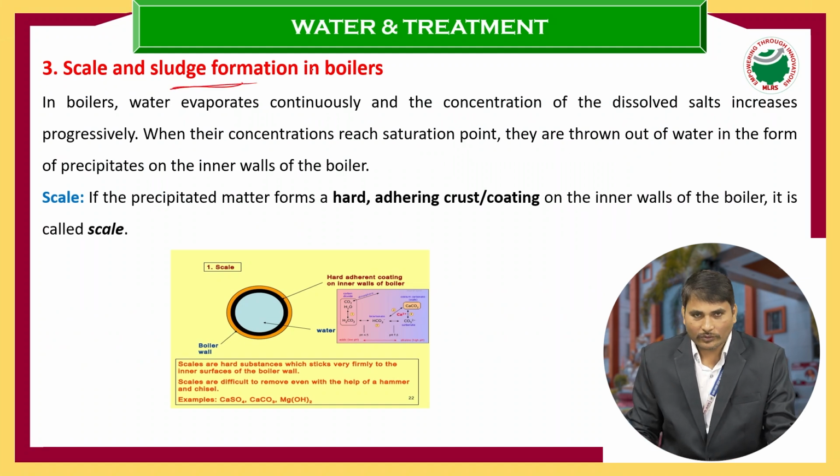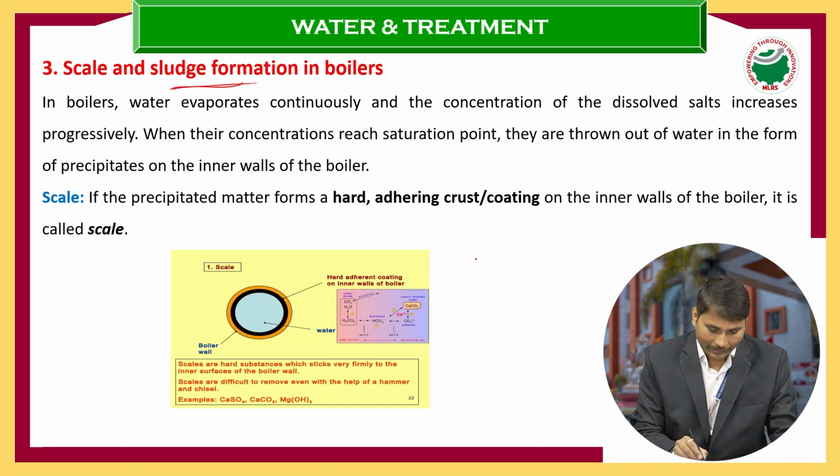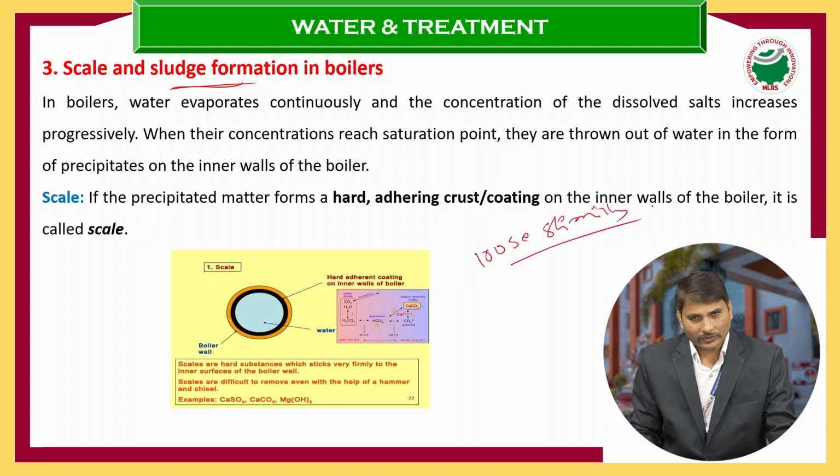Before scale, now we will discuss sludge. Sludge is nothing but a loose and slimy precipitate. For example, imagine the hardness-containing impurities present in the water.